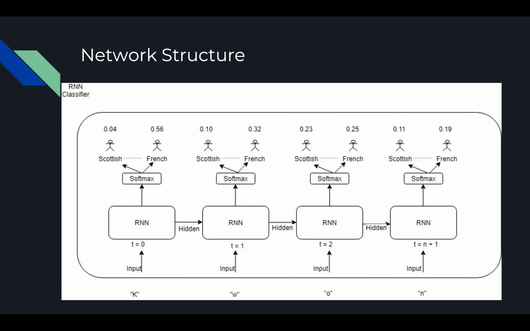So at each time step, we're predicting whether the character belongs to a Scottish person or a French person or a person of Chinese descent, and we only care about the last time step, which outputs the final predicted ethnicity.